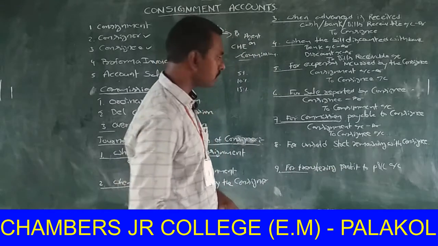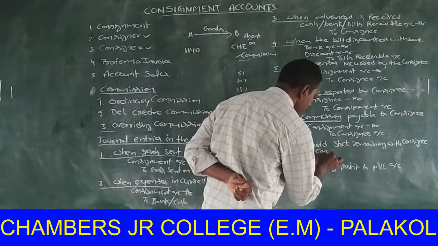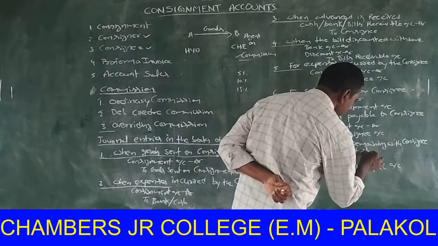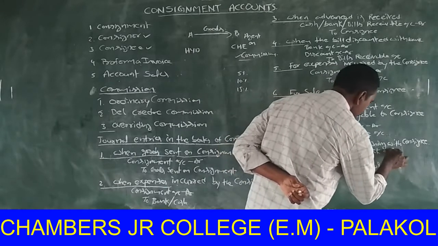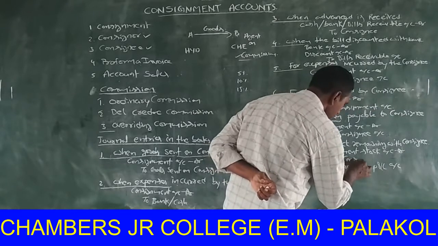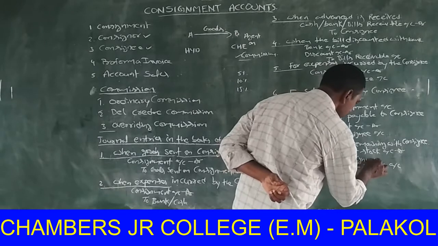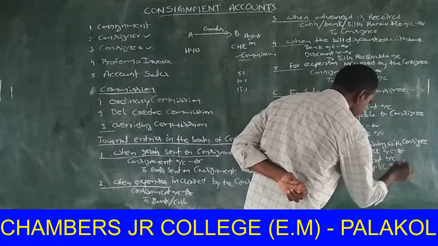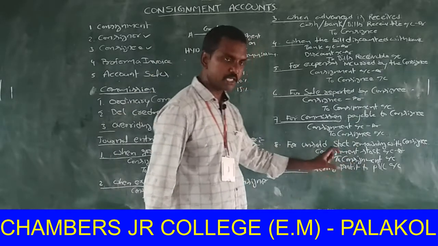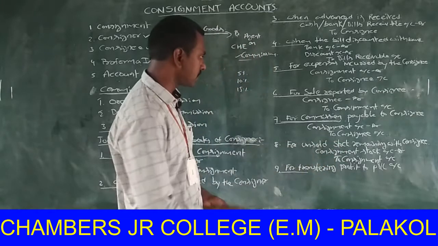Next, for unsold stock remaining with consignee, the journal entry is consignment stock account debit, to consignment account.